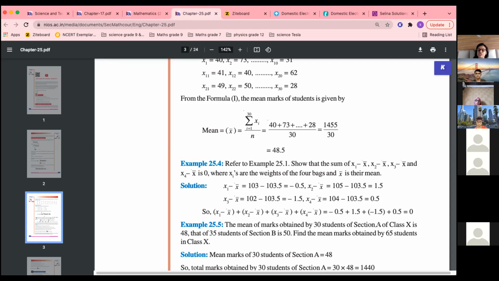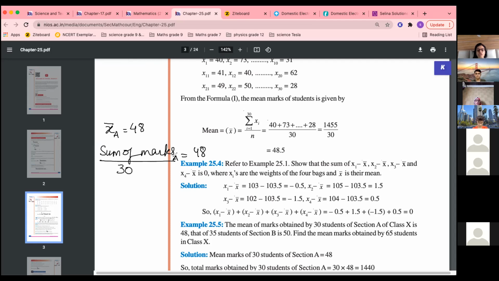The students of section A have an average of 48. That means x bar of A is 48, with 30 students. So sum of marks upon 30 is equal to 48, right?